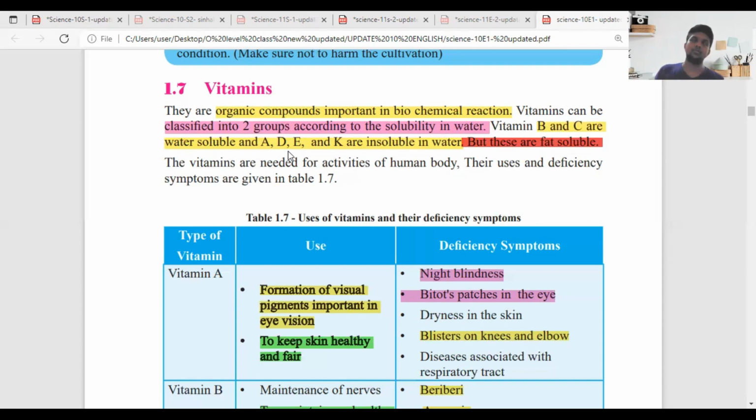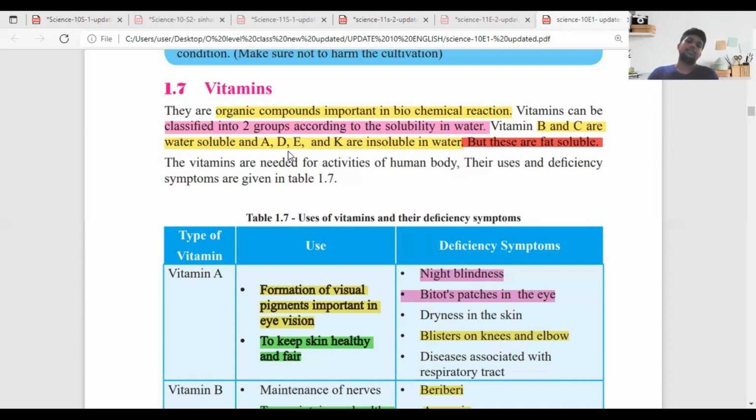Normally there are two types of vitamins, water soluble and fat soluble. The water soluble vitamins are vitamin B and C, two close friends. The fat soluble vitamins are four: vitamin A, D, E, K. The vitamins are needed for the activity of the human body. Their uses and deficiencies are clearly mentioned. Let's write down the important points.